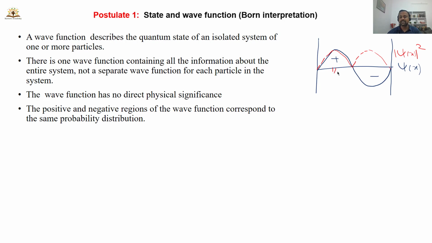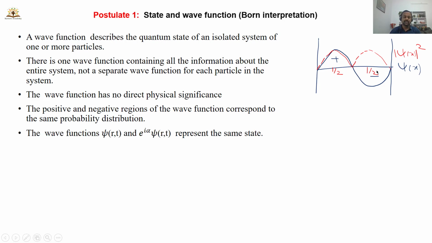The positive region has half probability and the negative region also has half probability. The wave function psi of r,t and e power i alpha times psi of r,t represent the same state. Look at the wave function: one is psi of r,t, the other one is psi of r,t multiplied with some phase factor. So they represent the same state.